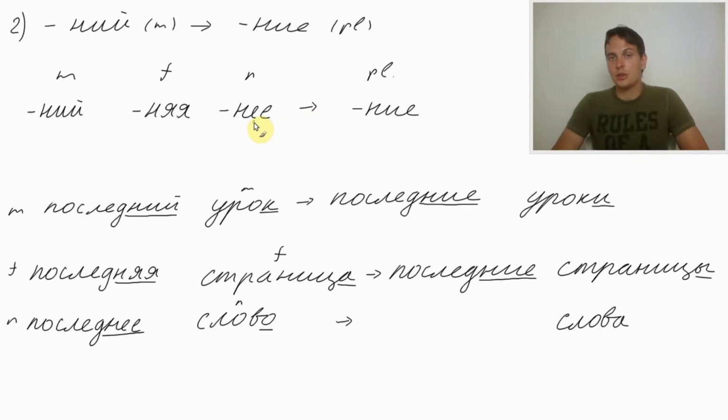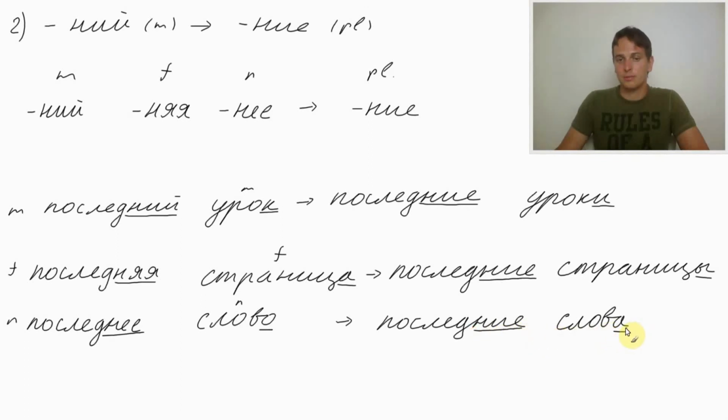Again, either you derive it from the ending нее, нее becomes ние, or from masculine, then you know не is the neutral form for this ending, and you replace it. Последние слова. Last words.